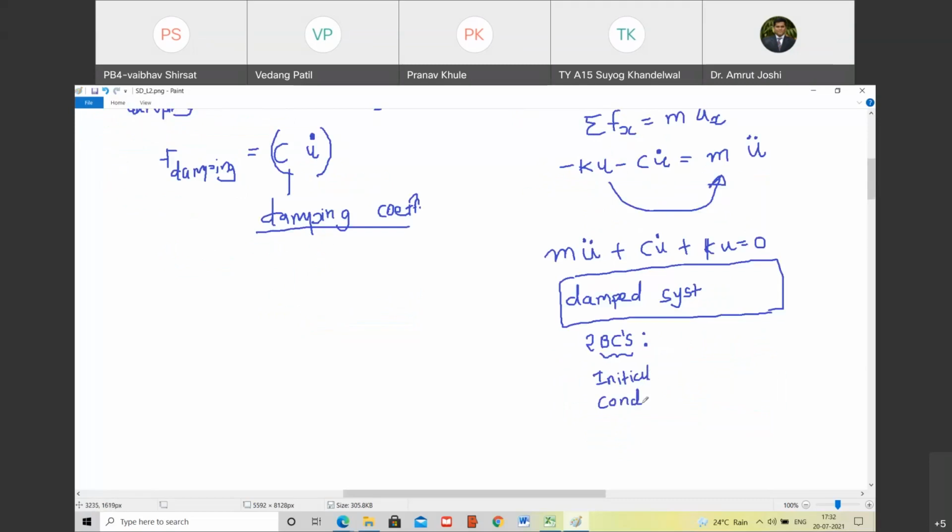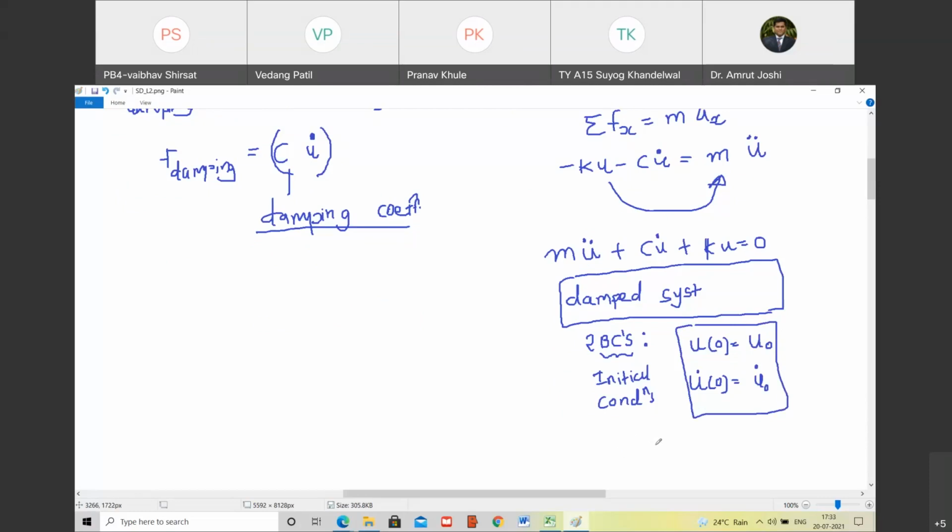So what are these two conditions? u of 0 is u0, and u dot of 0, that is velocity at time t equal to 0, is u0 dot. These are the two conditions that we know, and with them we are going to find u as a function of time in terms of u0 dot and u0.